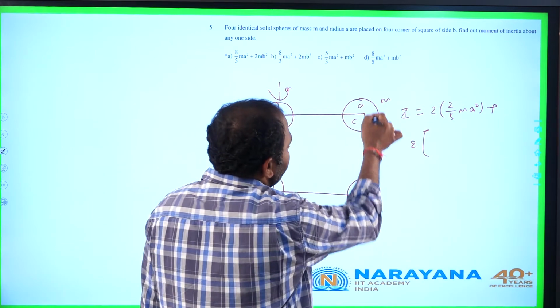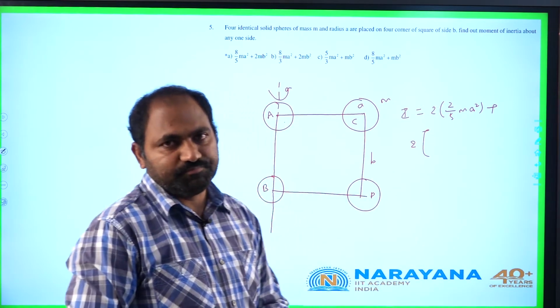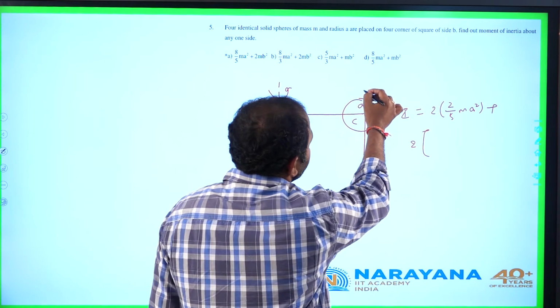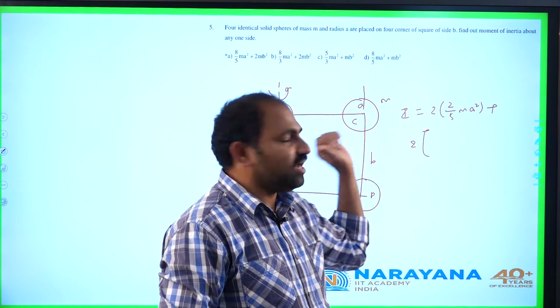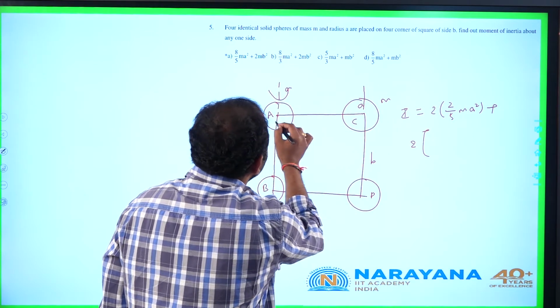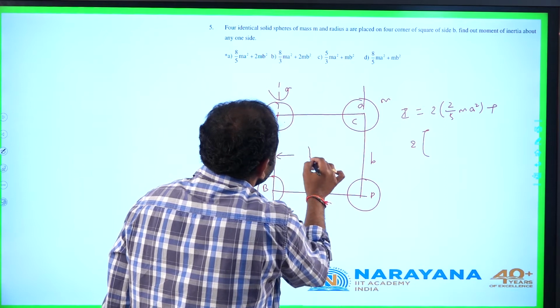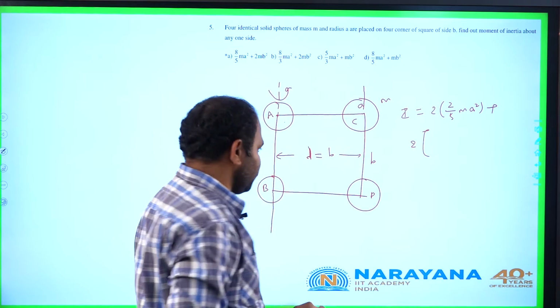In order to find moment of inertia of these two spheres about this axis, we need to use the parallel axis theorem. First of all, moment of inertia of each of these spheres about its own axis is as usual 2 by 5 m a square, plus m into d square, where d is the perpendicular distance between two parallel axes. This is nothing but b, side of the square.